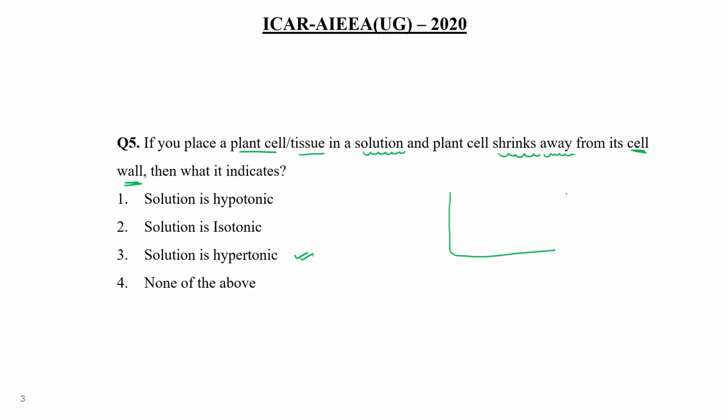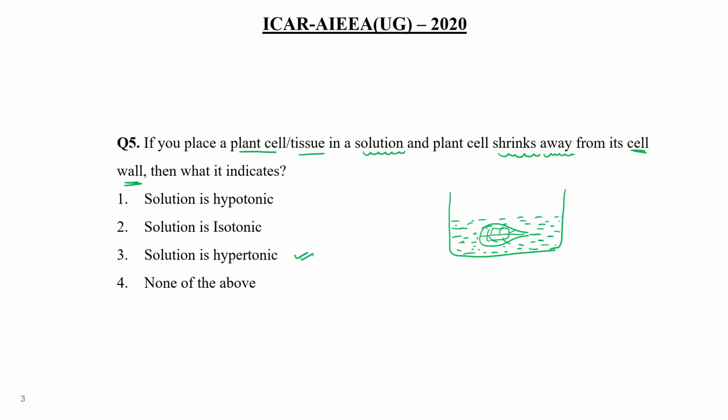If this is a jar or petri plate and this is a leaf, and if we put this leaf in an isotonic solution, then there is no movement. That leaf just maintains its turgidity, its structure.